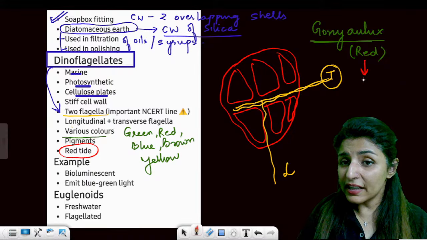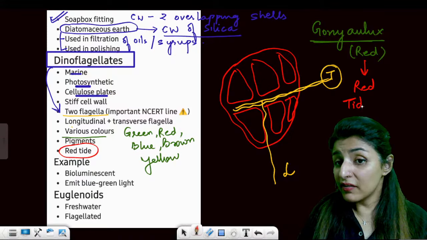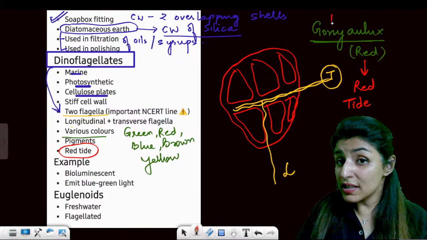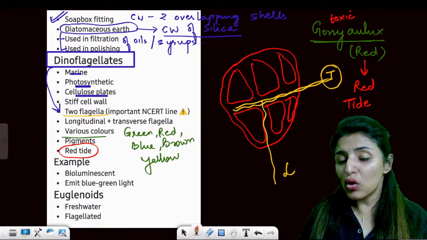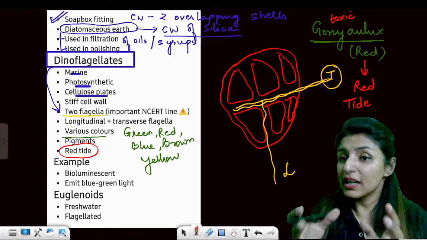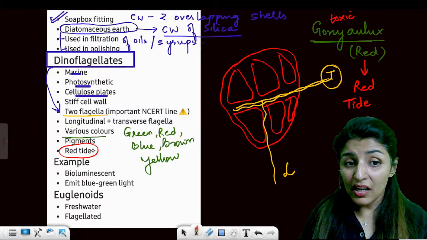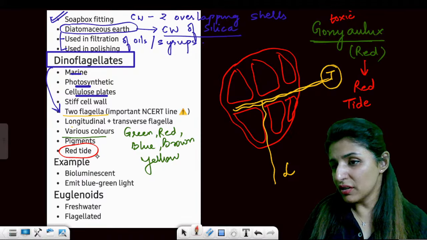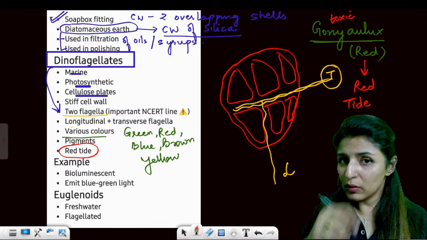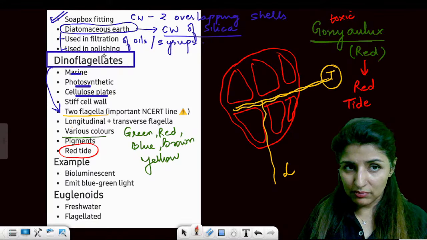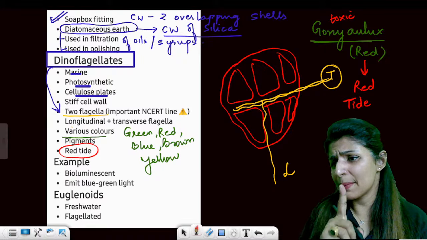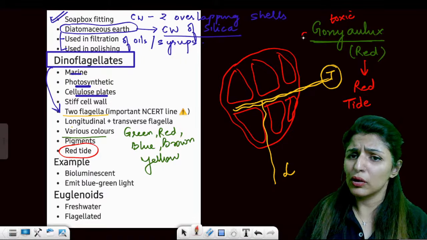So who causes red tide? It is the Gonyaulax. But everything that glitters is not gold. This red tide is not gold. This Gonyaulax is toxic. So when marine fishes take in this water containing Gonyaulax, it is toxic for them. They die, so red tide is not good for the fishes. Are these points clear? Noctiluca is also there, but Noctiluca is blue in color. We just have one example in NCERT, that is Gonyaulax, so we'll stick with Gonyaulax only.